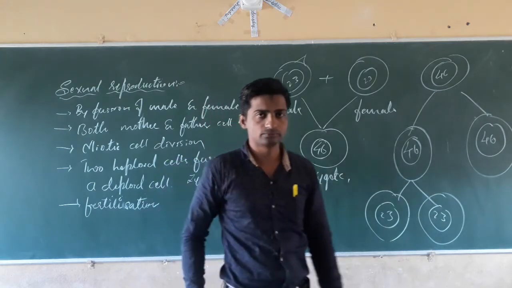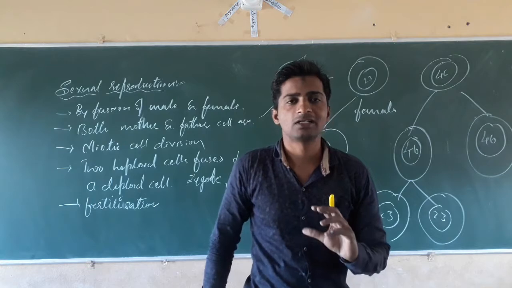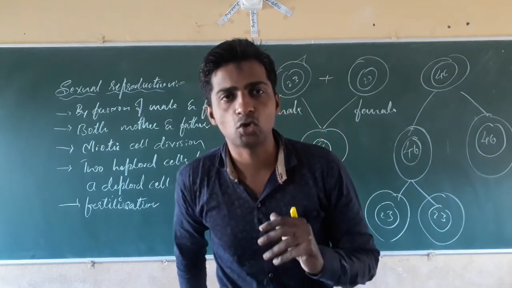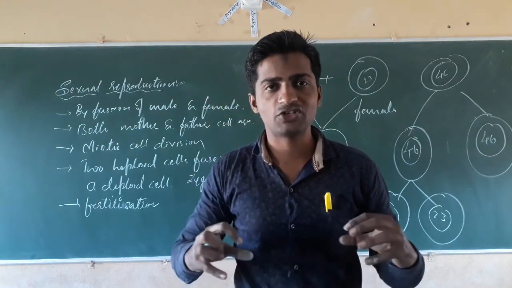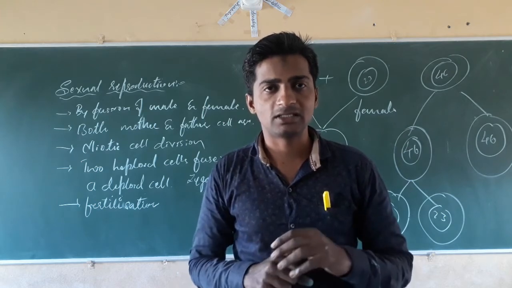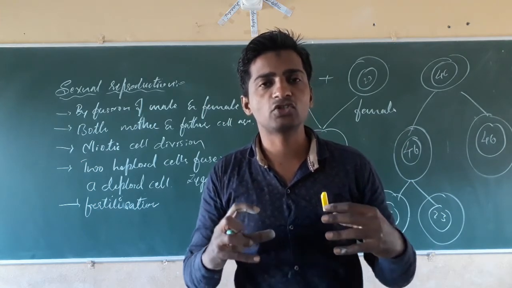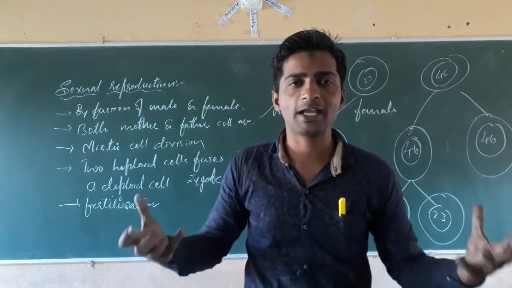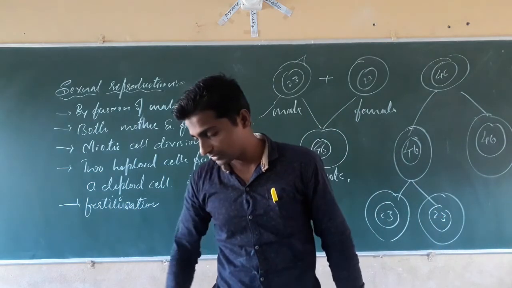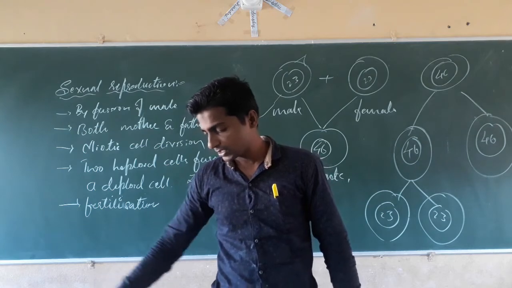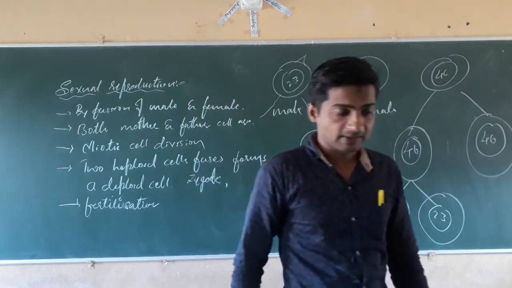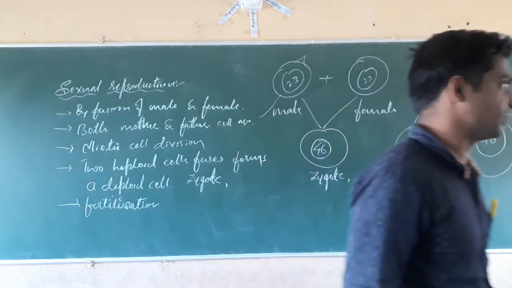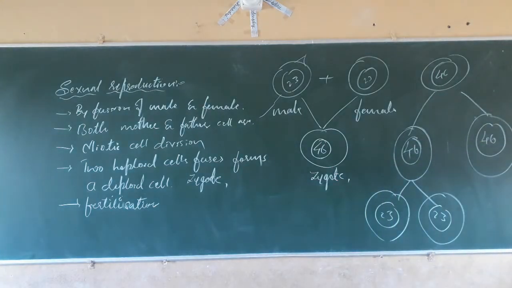That fertilized egg, the zygote, will undergo differentiation in the body. It forms an embryo. The embryo turns into an individual, a baby or an animal. Yes, that we have studied. Now, dear students, let us come to sexual reproduction in plants.